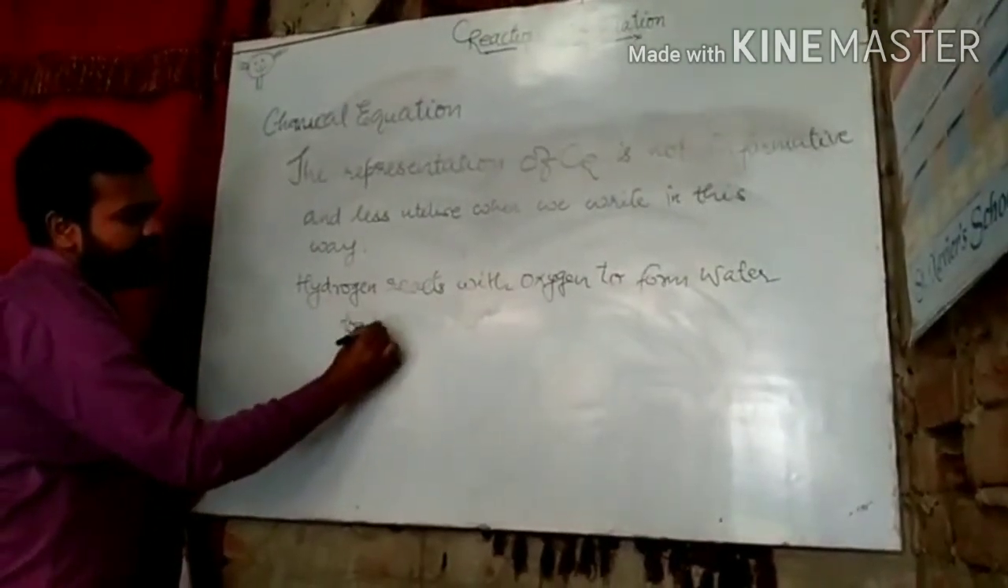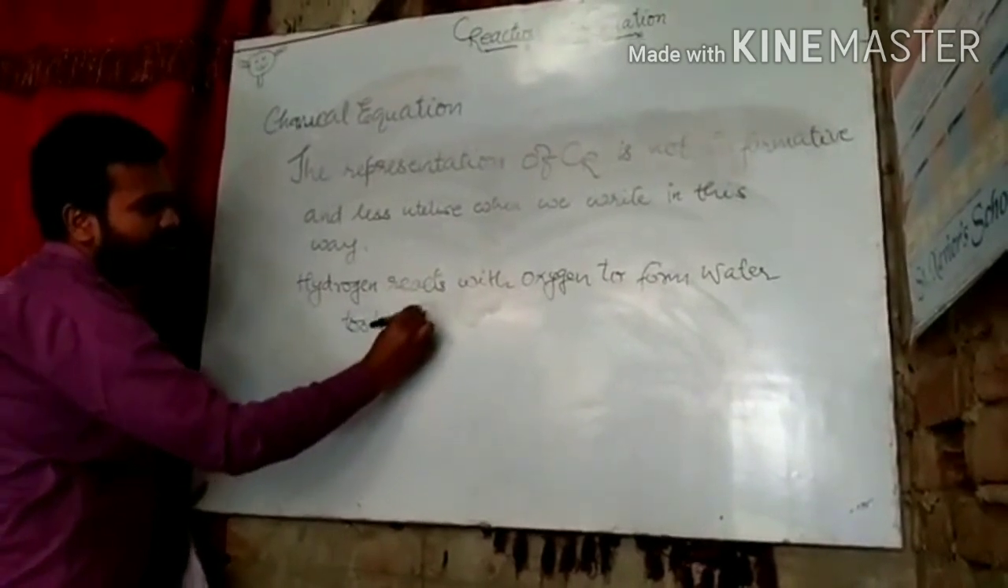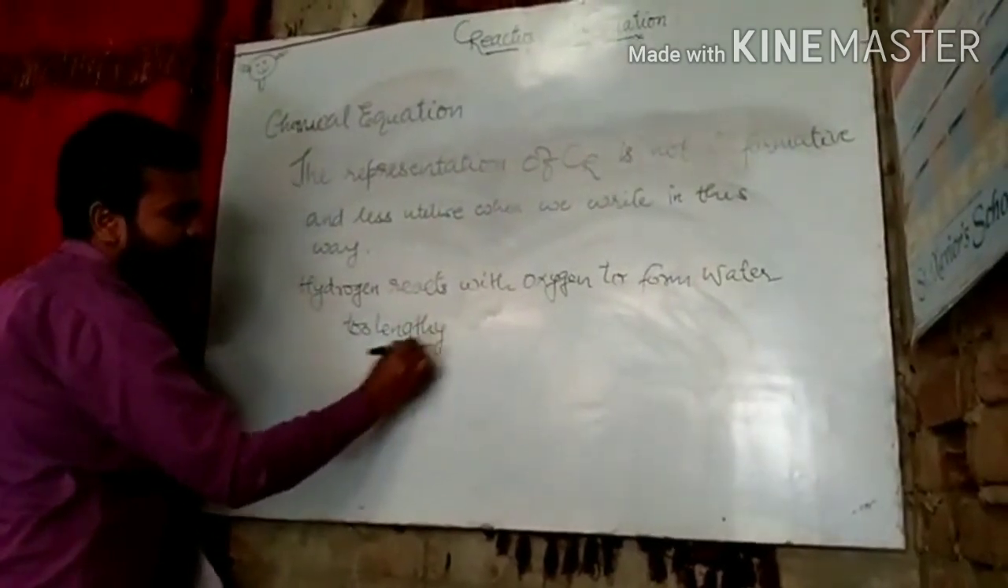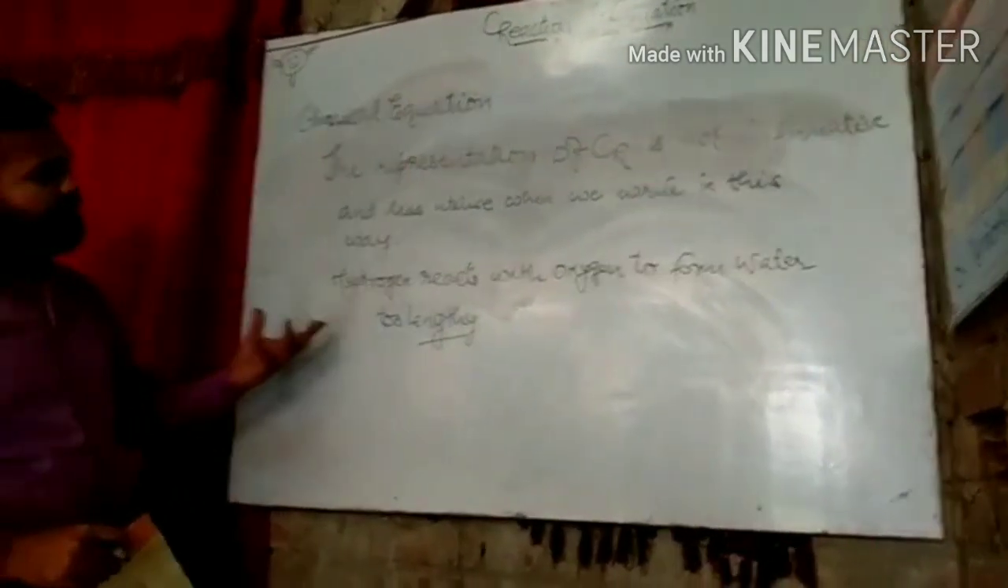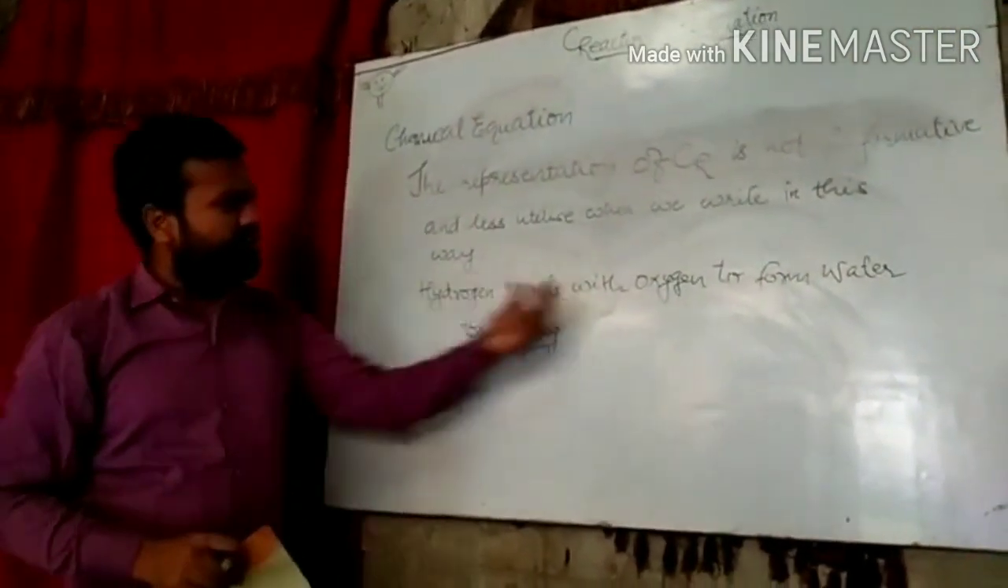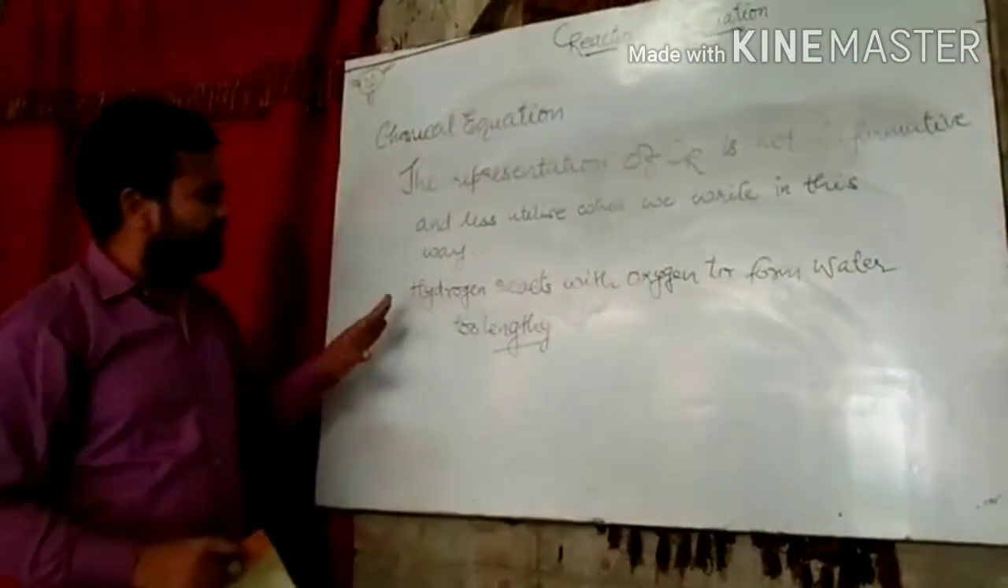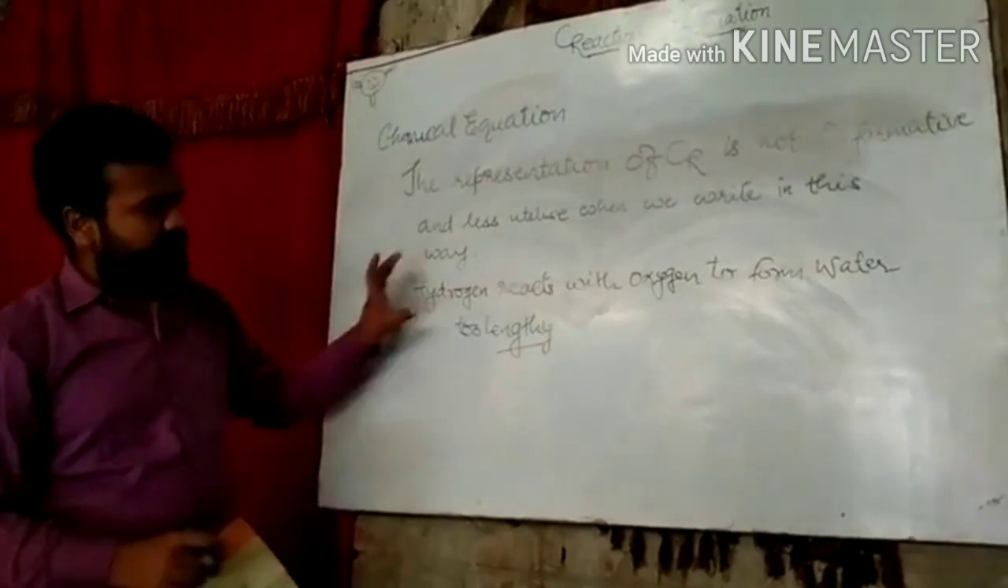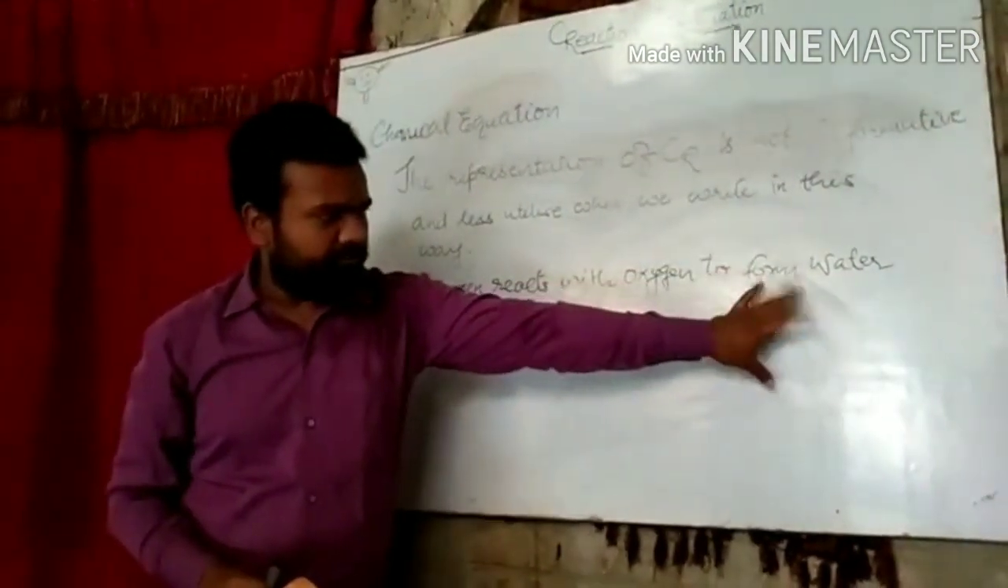It seems very lengthy and it is not informative. Why? Because it informs only about hydrogen, oxygen and water, but we can't know about what is hydrogen, what is oxygen and what is water.